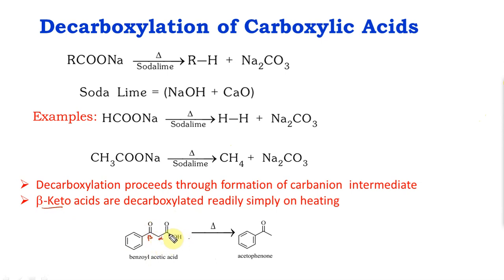A beta keto acid on heating doesn't need soda lime. This makes it extremely reactive, because this goes through a carbanion mechanism. Let's say this goes away, the carbanion is going to come here, C minus. The C minus is in resonance, so it is stabilized. So there is a driving force, so I don't need soda lime.